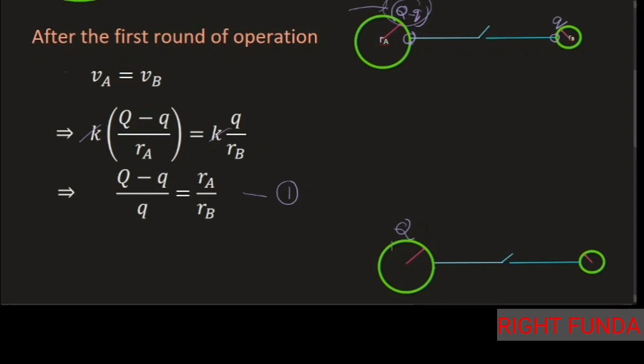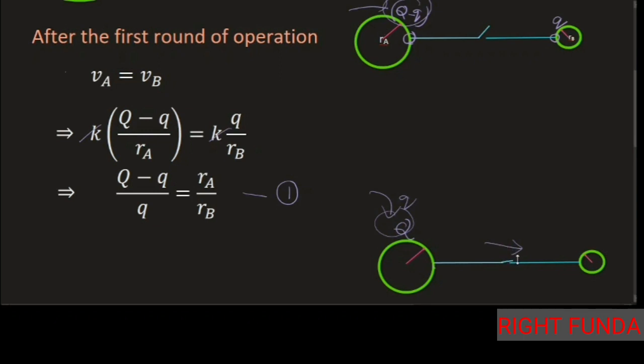Now again we increase the potential, and after we increase it, a potential difference exists again. When this switch closes, some more charge will go from here to here, and the charge here will be reduced. But again we'll replenish it to Q. We remove the switch and make it Q, so the potential increases again. Again we'll take this and switch it.